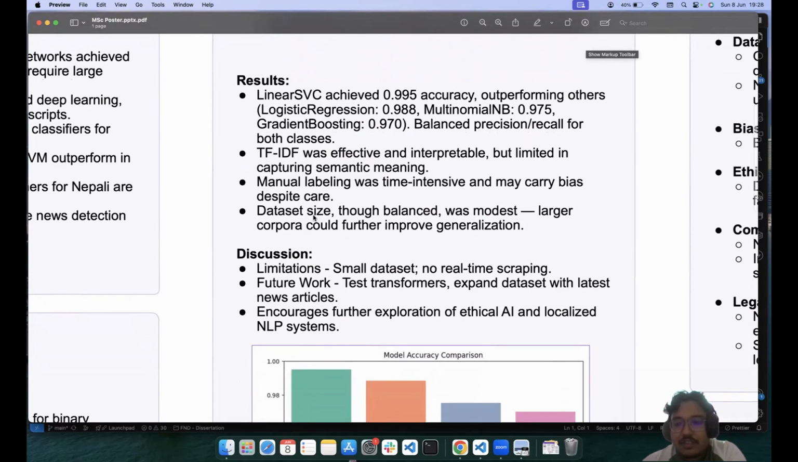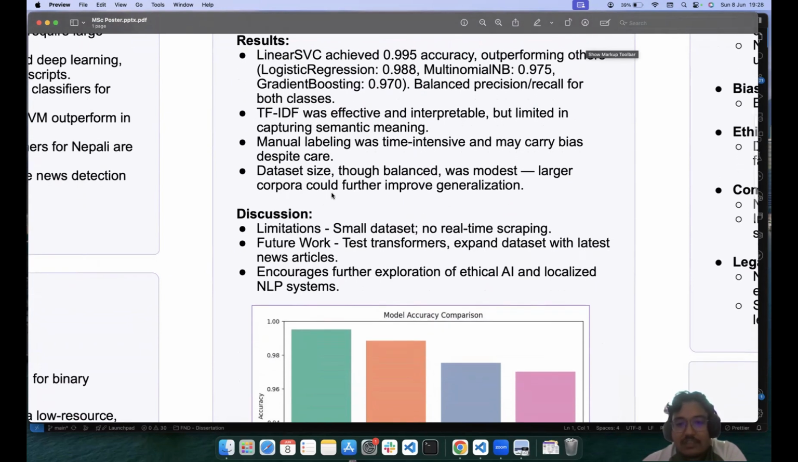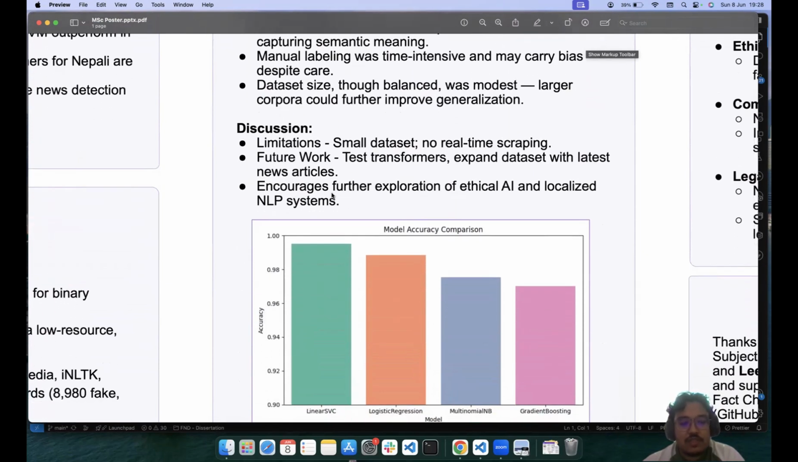As I mentioned earlier, I had to manually label, and it was time intensive. To overcome it, I put it into a loop and ran a Python script. So yeah, that resolved my time intensive issue. And data size, though balanced, was modest, but a larger dataset could further improve the generalization issues, right?